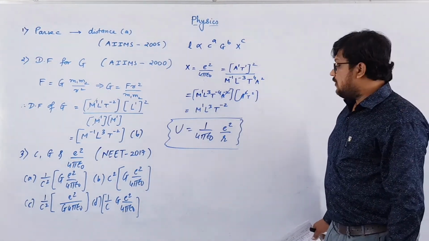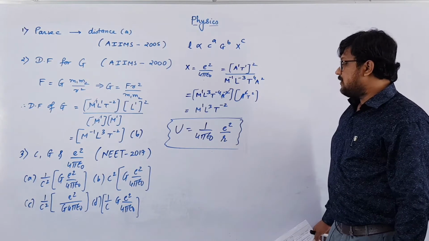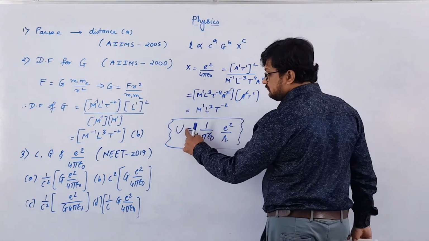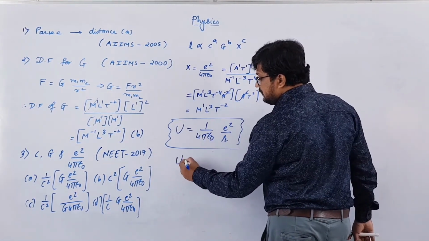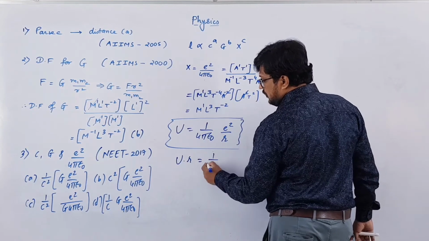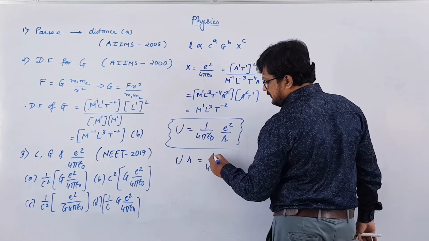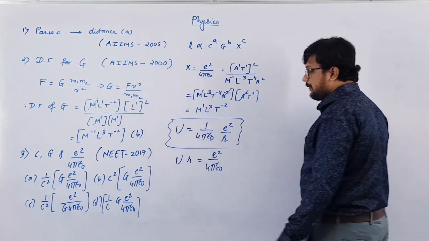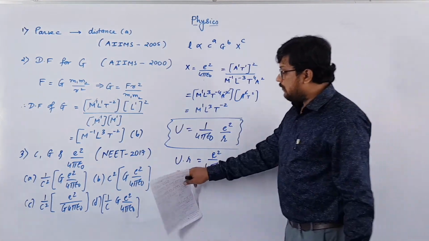This will be the formula for potential energy. So if you take R over here, energy into distance will be equal to 1 over 4 pi epsilon naught, or E square over 4 pi epsilon naught. Clear? So directly you will be able to solve.